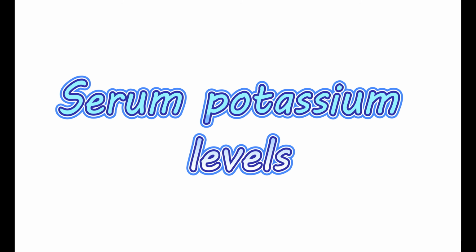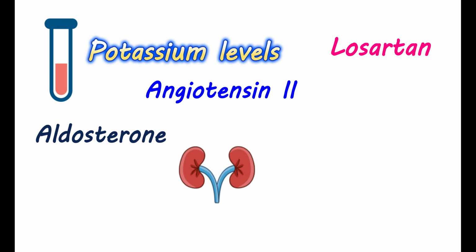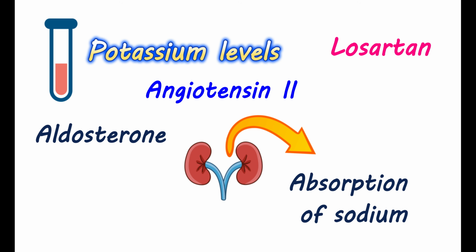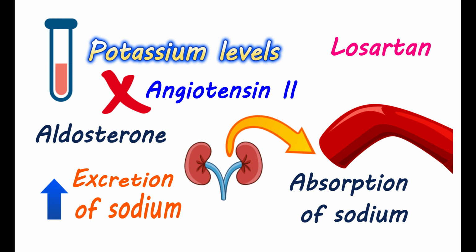Serum potassium levels. Losartan can increase your potassium levels. This is because of its action on the renal system. Normally, angiotensin II is responsible for the secretion of a hormone called aldosterone. This hormone can increase the absorption of sodium into the body from the renal tubules. But when the angiotensin II actions are blocked, aldosterone is not secreted, which results in the increased excretion of sodium. When sodium is excreted, potassium is more retained in the body, leading to higher levels of serum potassium.